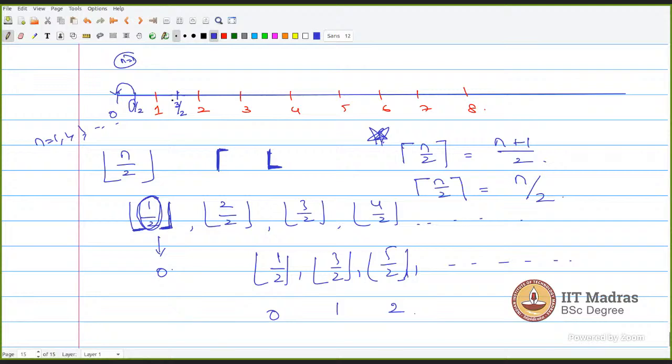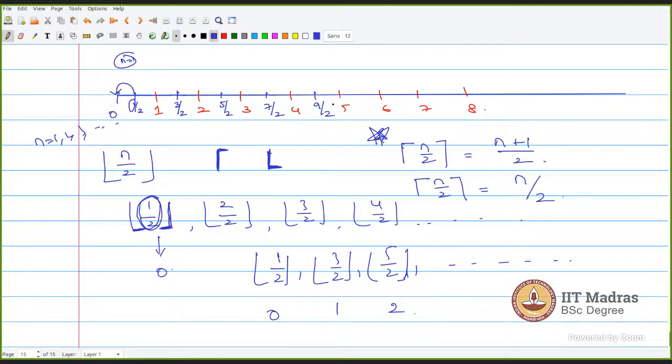Small doubt, sir. We'll round off the values, right? Yes, for the ceiling and floor function we round off the value. Floor of 3 by 2, which is 1.5, gives 1. That's why ceiling rounds upper. The ceiling function and floor function are equal to the same number if it is a natural number. If it is a natural number, correct.